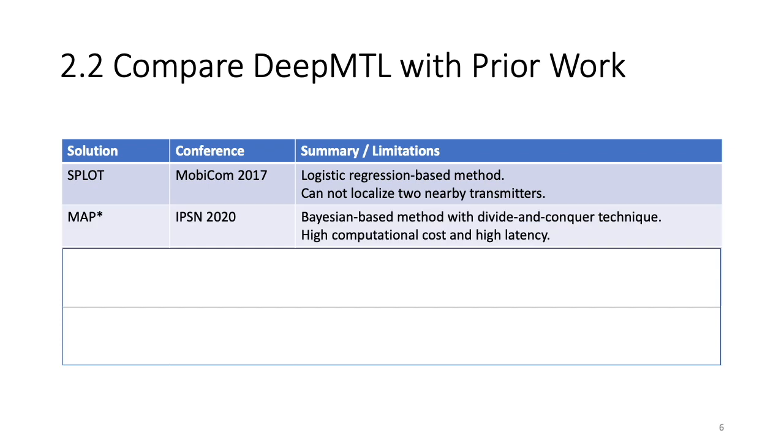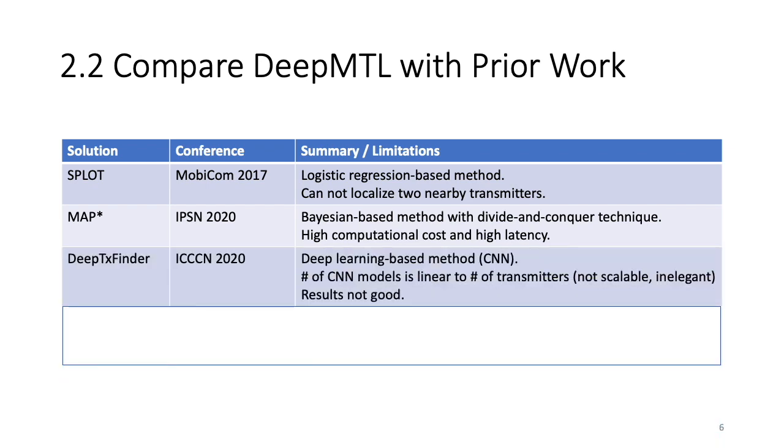The second one is our own MapStar from IPSN 2020. It is a Bayesian-based method with some divide and conquer techniques. The limitations are it has high computational cost and incurs a high latency.